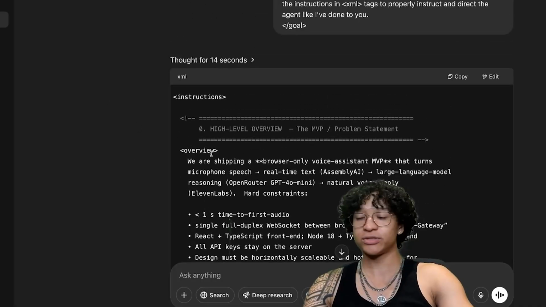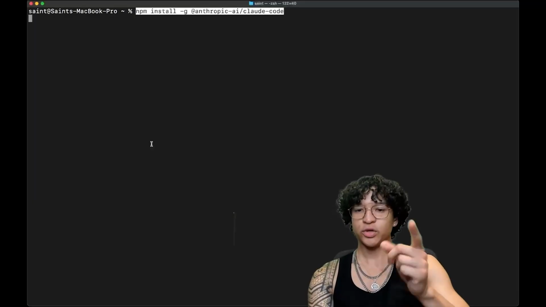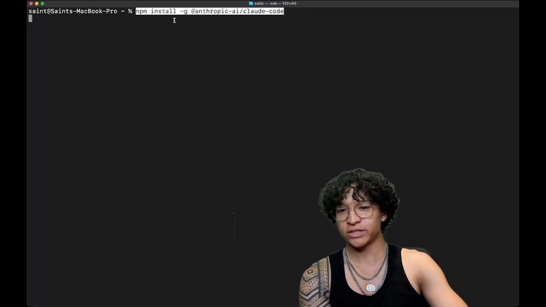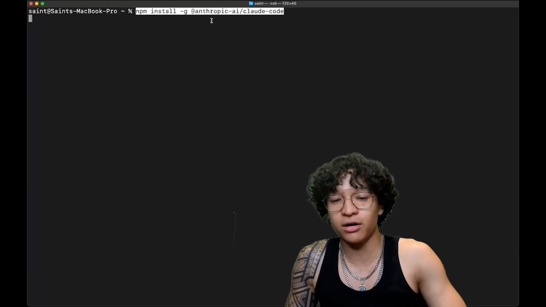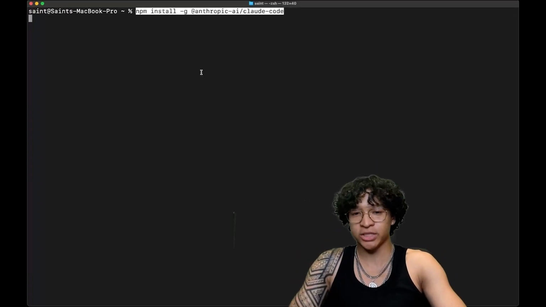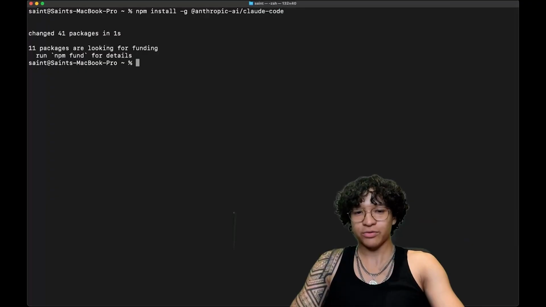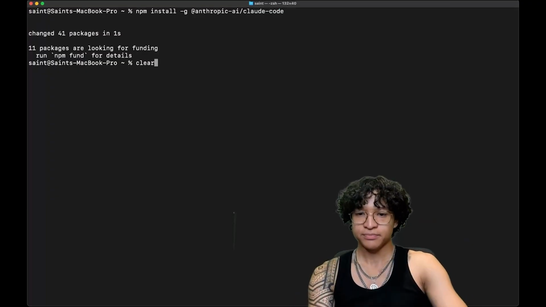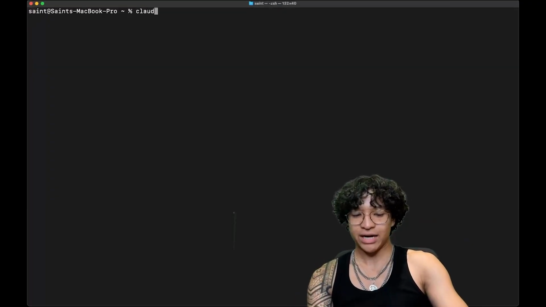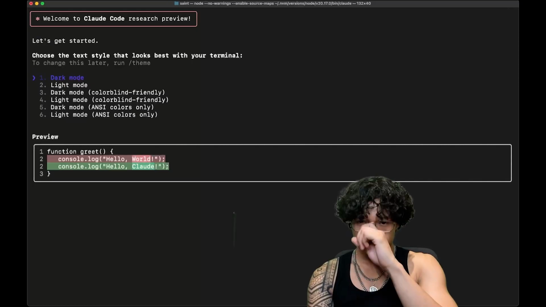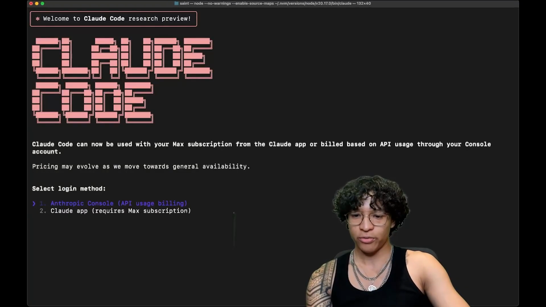Let's get into setting up Claude Code to make this happen. To install Claude Code, you are just going to copy and paste the npm install. Again, links and resources in the description. So npm install Anthropic AI, paste that in. Now we type claude in the terminal and we will go through the initiation.